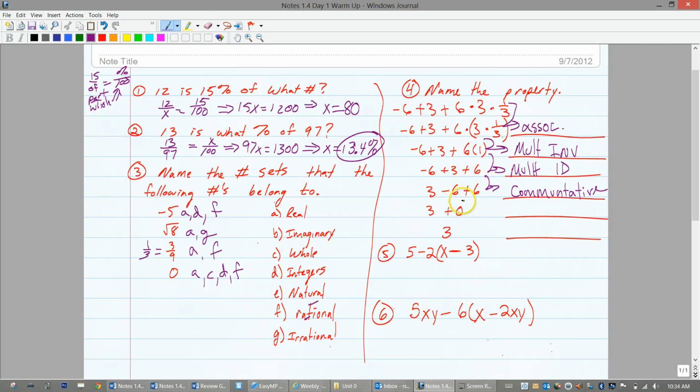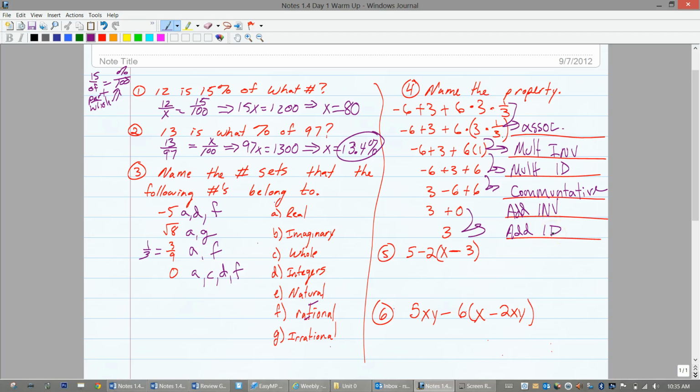But that's not the big reason why it works. -6 plus 6 is 0. That's the additive inverse. When we get 0 when we're adding and subtracting. 0 is special for adding and subtracting. Then 3 plus 0, that is adding 0 is important for adding, additive identity. Okay, and the last two.